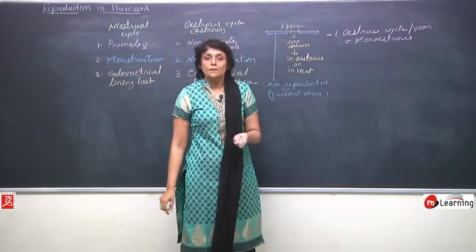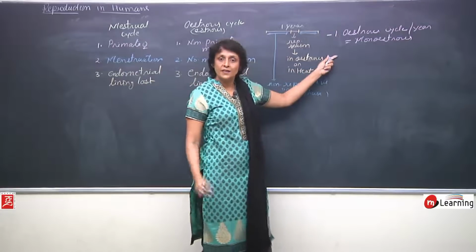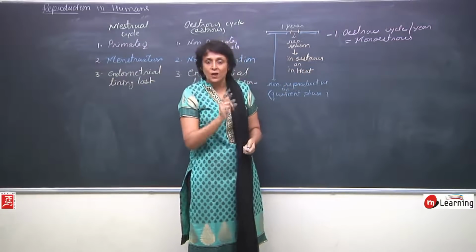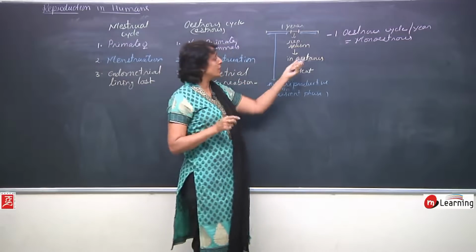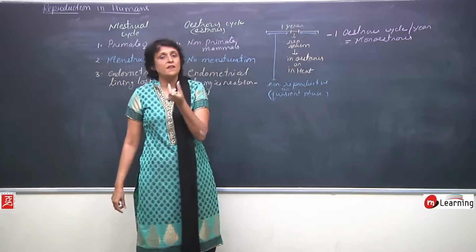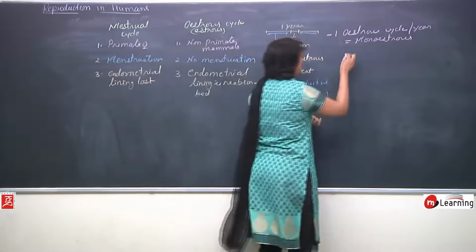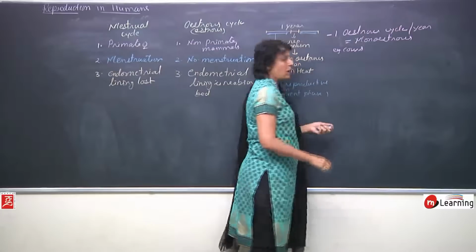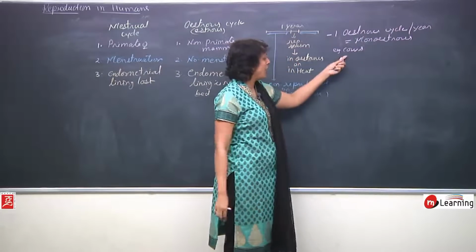Cows, buffaloes, these animals come under this. So they are in this reproductive phase only once in a year, and that too in case of cows it is a very short period of time.